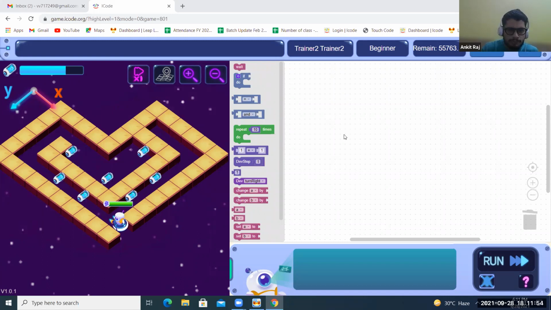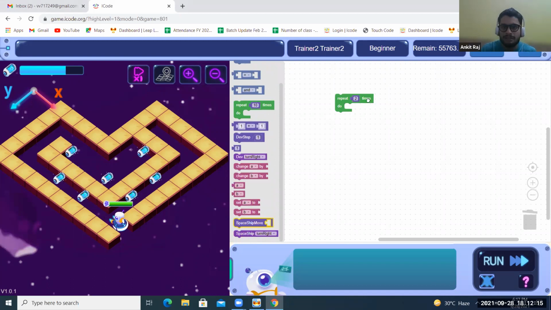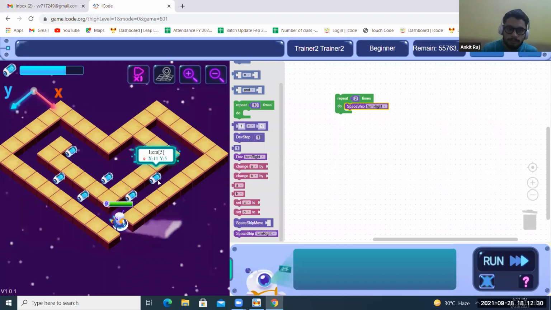So the first block, whatever you will use, is repeat two times. Inside the repeat, the spaceship will turn right or left, whatever, so it will face this side. Now someone has taken spaceship go 5 steps. Why? I gave you a hint that the spaceship first needs to collect the right-hand side item, then it will go to this side to collect.